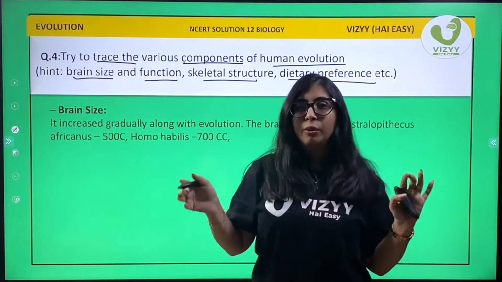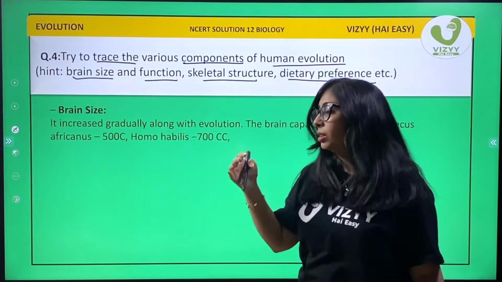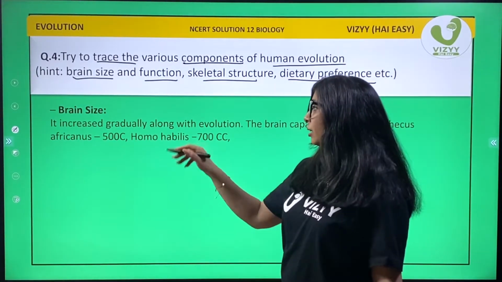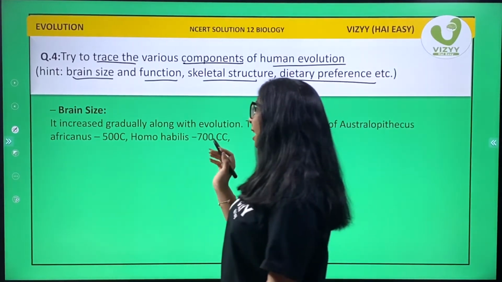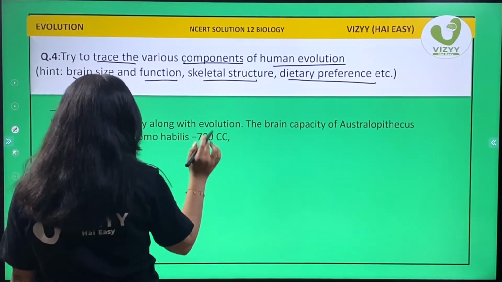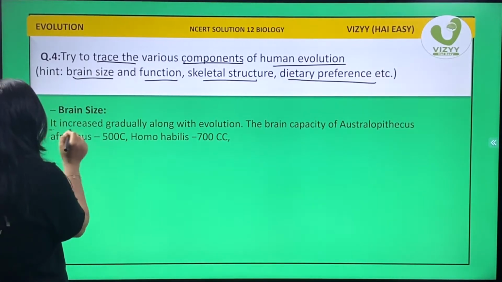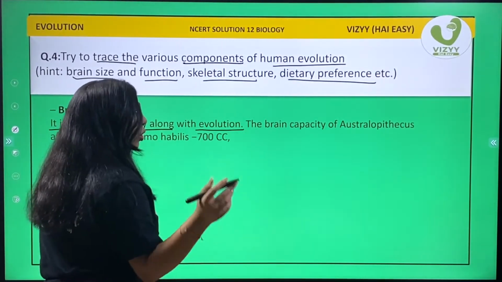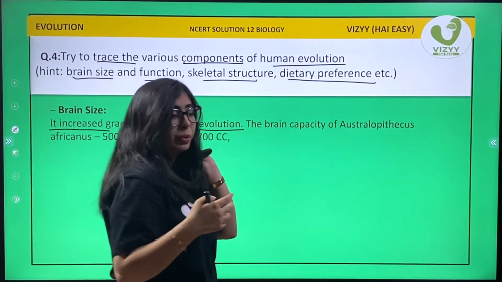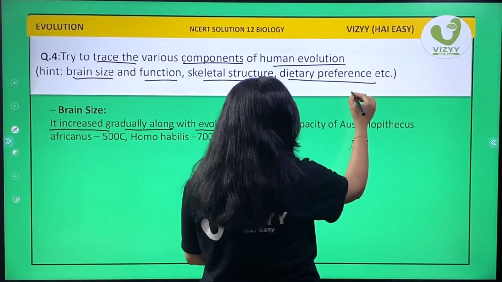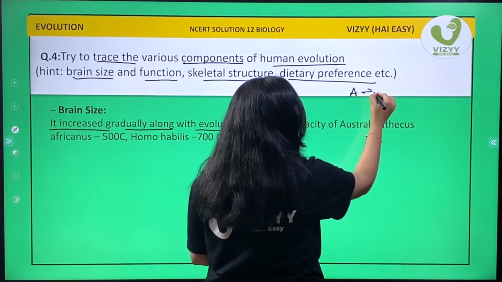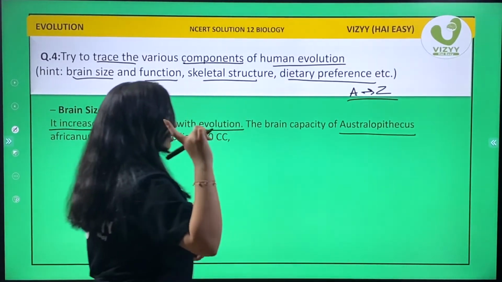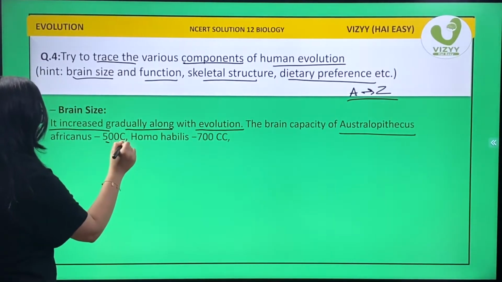According to human evolution, they have found evidence which said that brain size gradually increased along with evolution. Right from the beginning, remember A to Z. Australopithecus africanus starts from 500 cc.